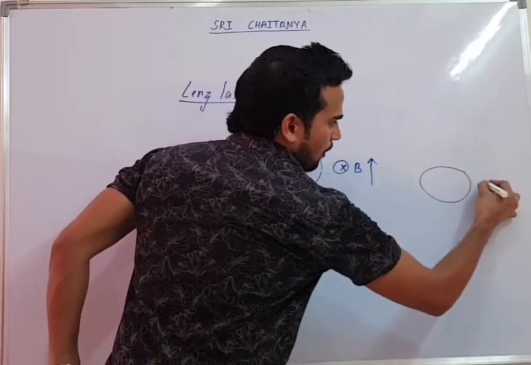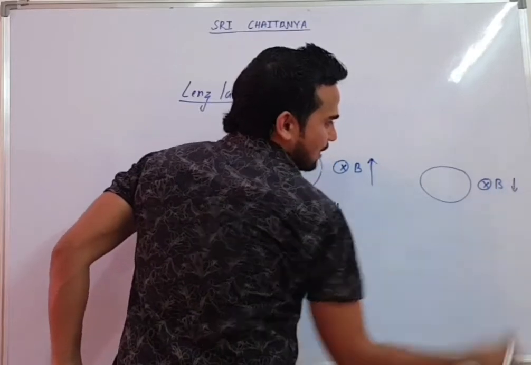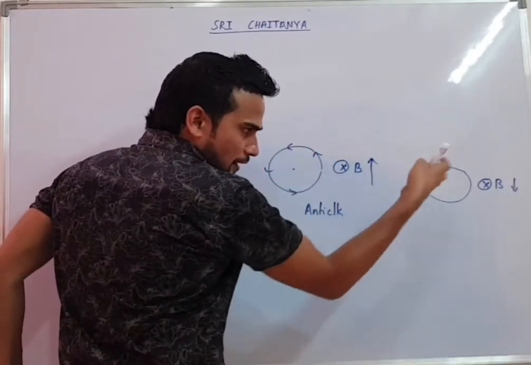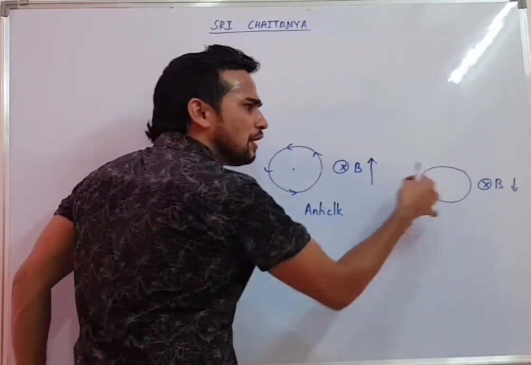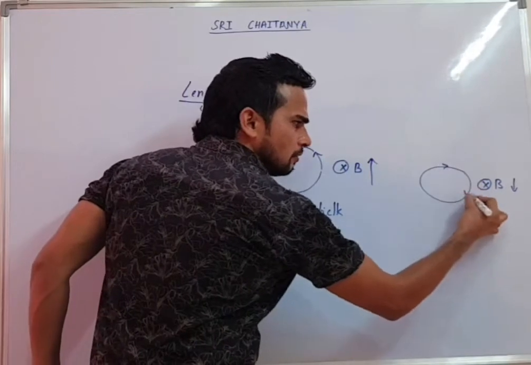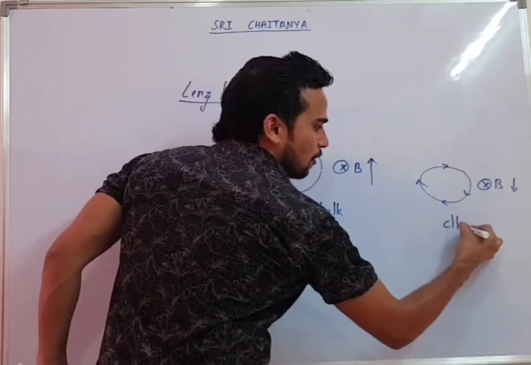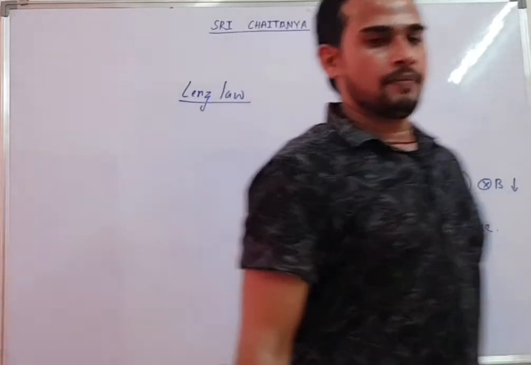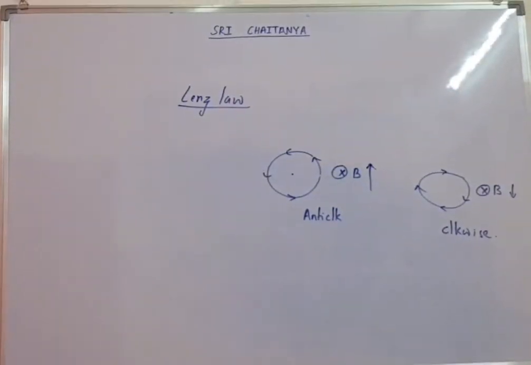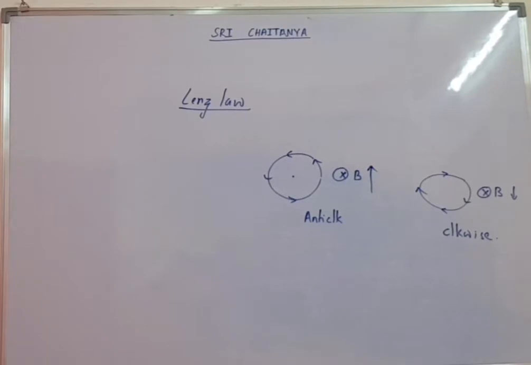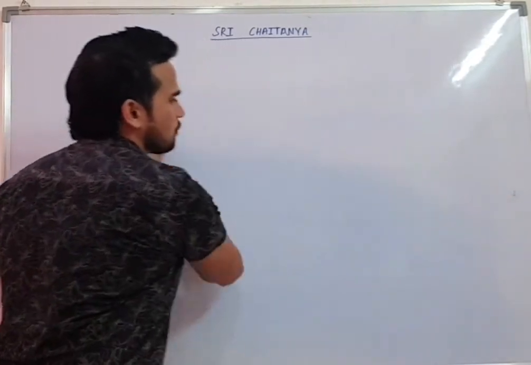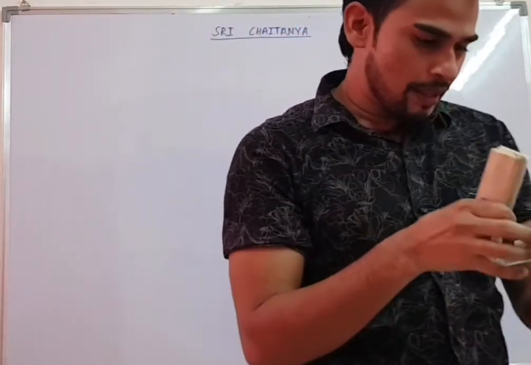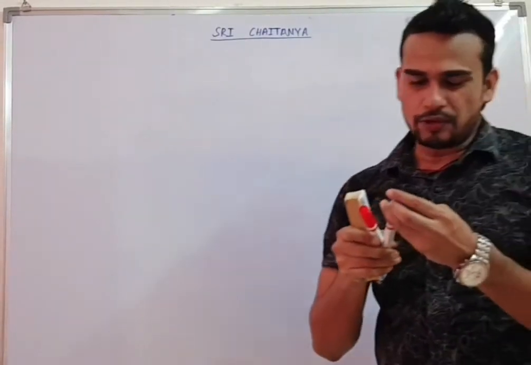Similarly, tomorrow someone says, same loop, field is inward, but the field is decreasing. So inward flux is decreasing. Tell me, will it allow it to decrease inward? No. So it will also start producing field inward. If it produces field inward, current will be clockwise. Now you can see other numericals and theoretical questions from your main notes. We will not give more time to this because it is a theoretical topic.